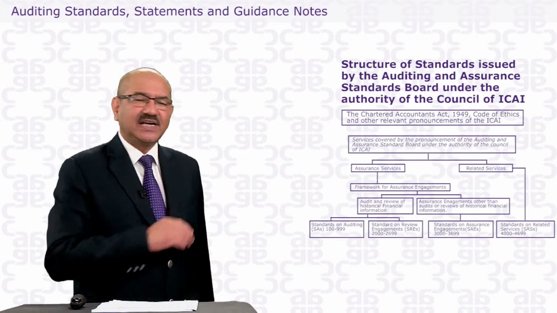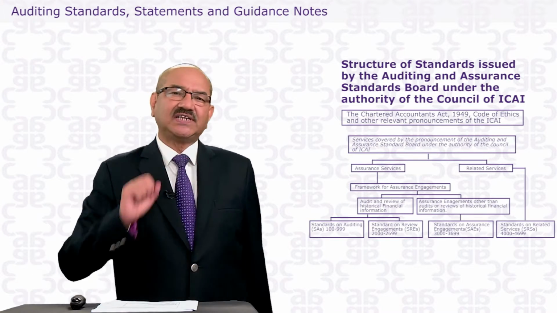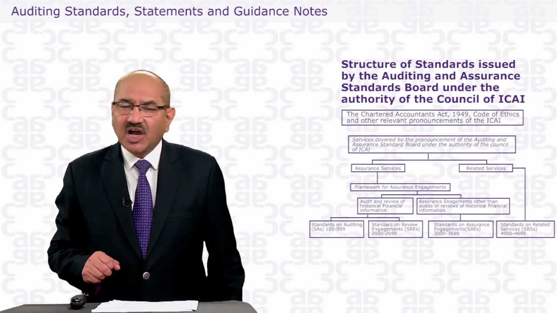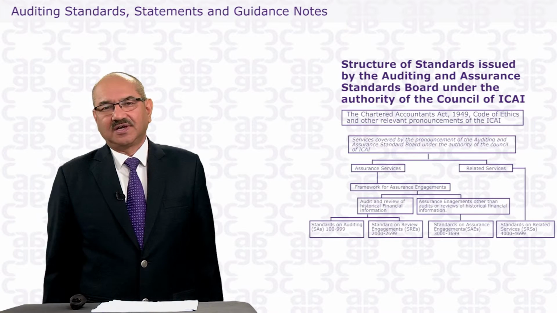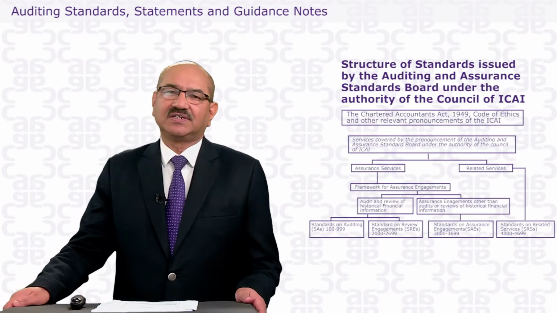We have a standard on auditing. In the 37 standards on auditing, it says how this historical information, how these historical accounts, should be audited.